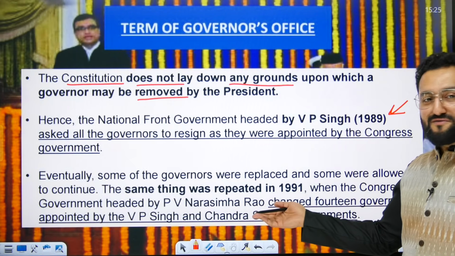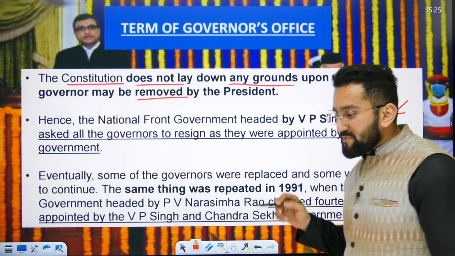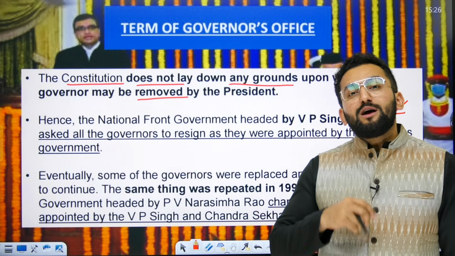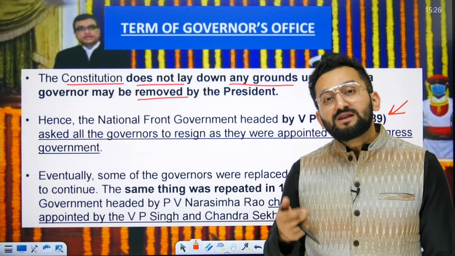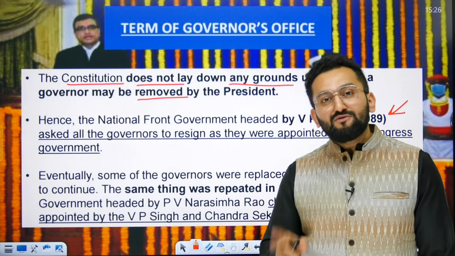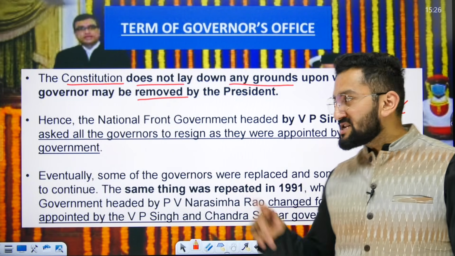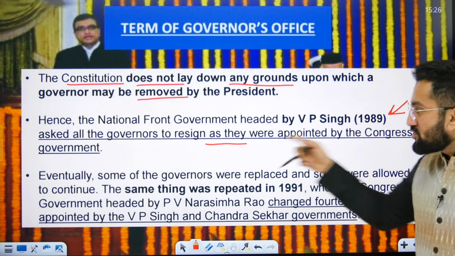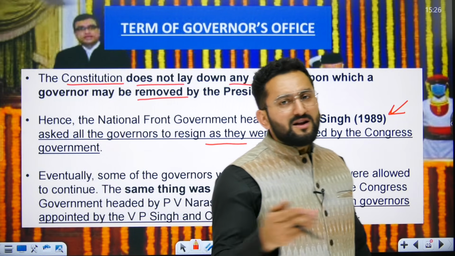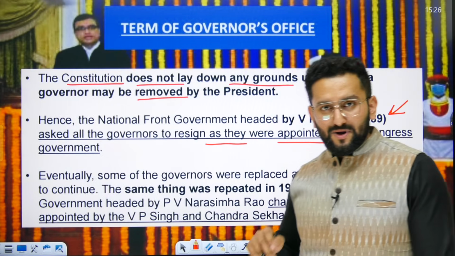And there are some cases with regard to this. The National Front government headed by VP Singh in 1989. What did VP Singh do? So he read this particular provision. He said, now I am giving a direction, the Prime Minister is actually giving a direction. So the Prime Minister cannot actually remove governors. Governors can be removed by the President. The Prime Minister can recommend to the President, right? So VP Singh asked all the governors to resign. That you yourself resign, otherwise I'll recommend to the President and the President is going to remove you. So you should resign as you were appointed by the Congress government.